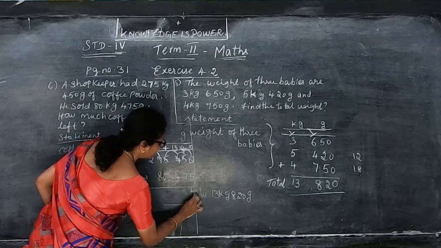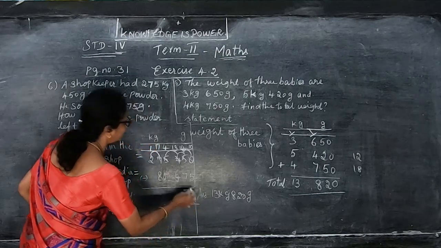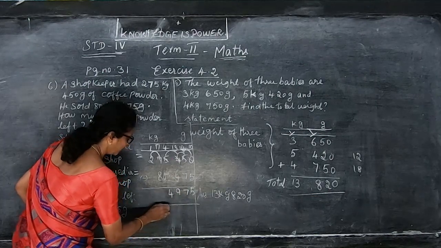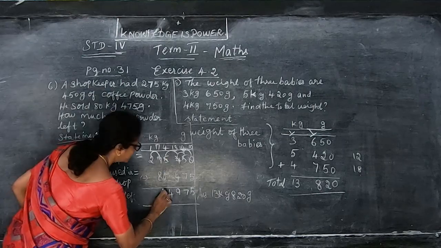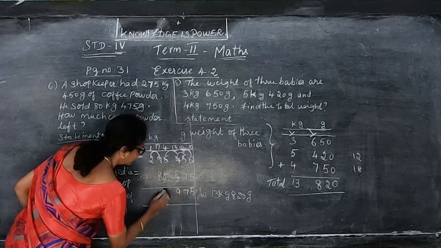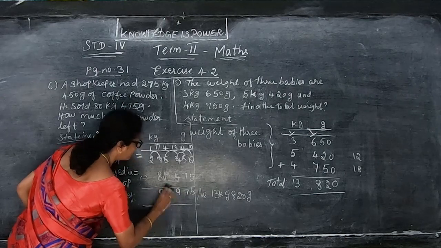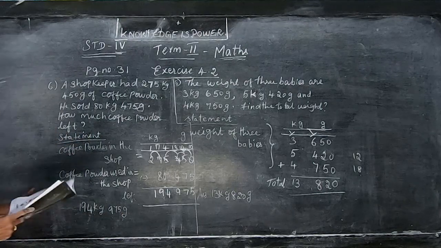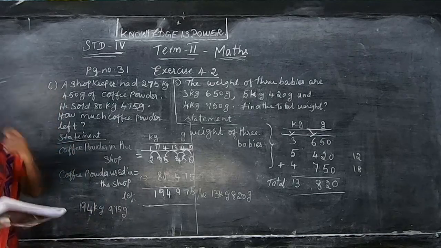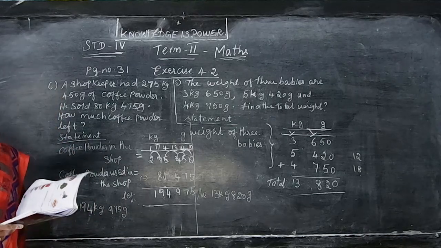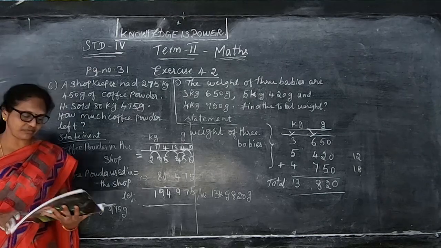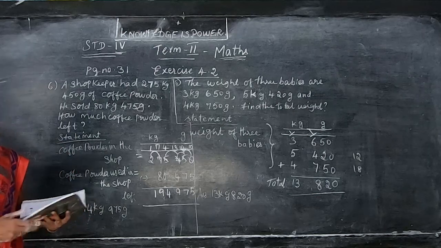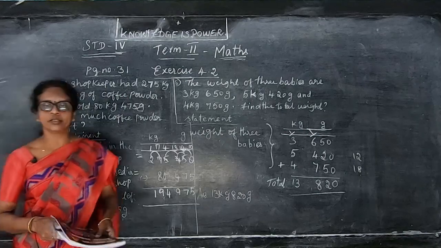So 10 minus 5 is 5, 14 minus 7 is 7, 13 minus 4 is 9. And 4 minus 0 is, that gives you 4 only. And here 17 minus 8 that gives you the 9. This is 9 and this is 4. And here 1. So answer is 194 kilogram, 975 grams. So these are the two problems they have given in these exercises. So go through this and complete the add and the subtraction what all I have given in your book. I have given in the board. So you complete this one fully, children, so that you can follow this. Thank you, children.